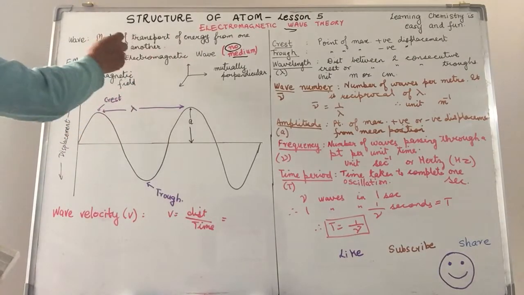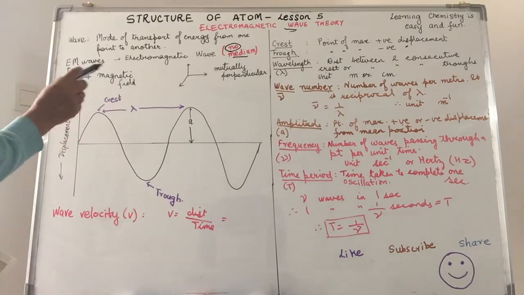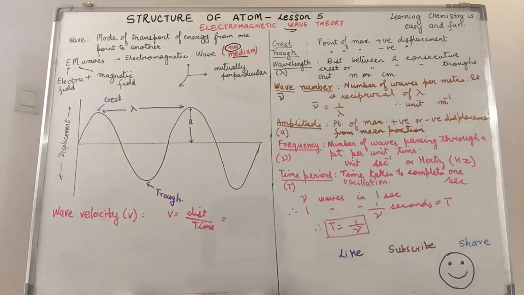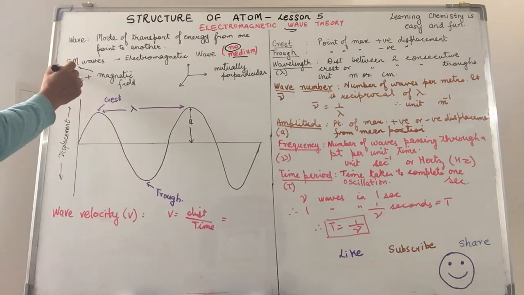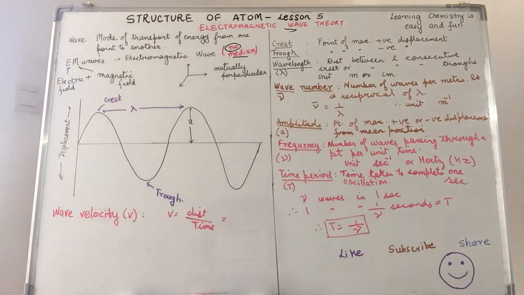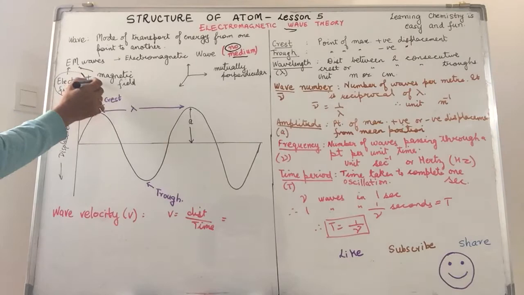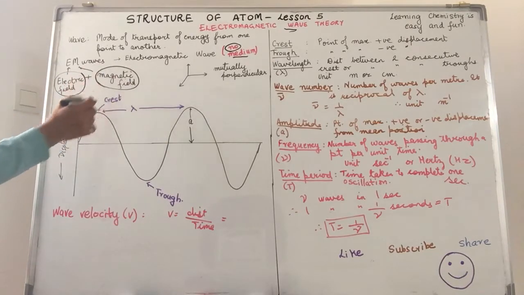So wave, we said, mode of transport of energy from one point to the other, or simply put, energy gets transmitted from one point to the other in the form of waves. Now, electromagnetic waves. What are these special waves? They are waves which are associated with an electric field and a magnetic field.